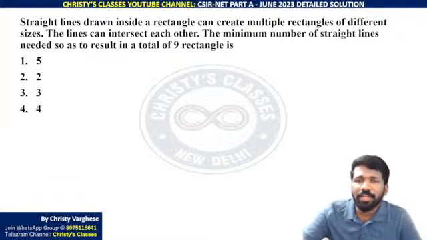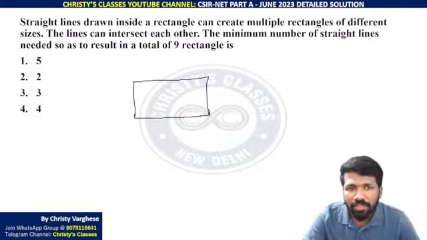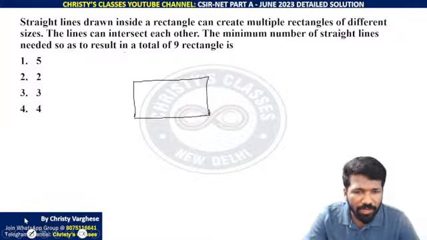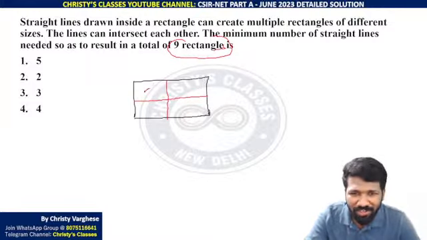Straight lines drawn inside a rectangle can create multiple rectangles of different sizes. So if this is the rectangle, the lines can intersect each other. Straight lines we need to draw. Minimum number of straight lines needed so as to result in a total of 9 rectangles. कितना minimum lines draw करना है so that 9 rectangles create कर सकता है. Look at this. I put one straight line like this and one like this, and 9 rectangles are already formed. How? Look at this. This is not 4 rectangles. 1, 2, 3, 4, the small rectangles. Counting geometry problem.